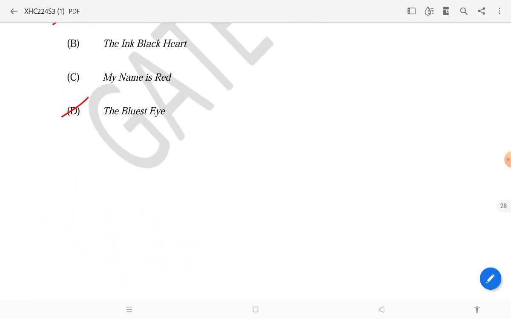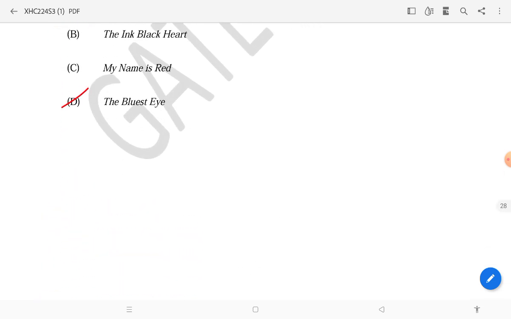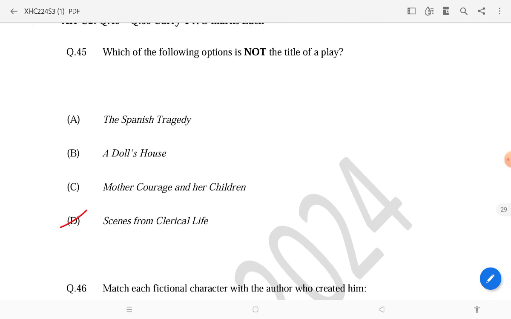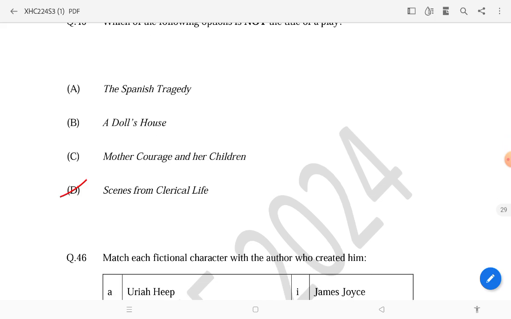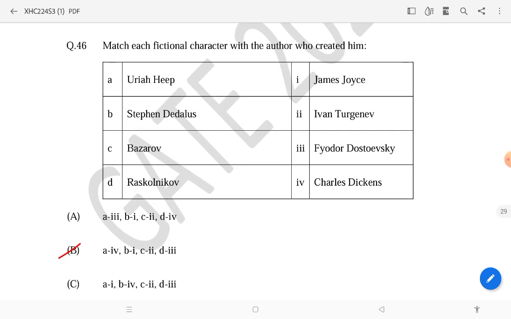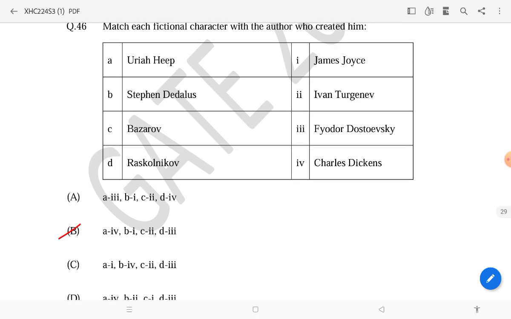So The Color Purple by Alice Walker and The Bluest Eye by Toni Morrison, right? Then which of the following options is not the title of a play? Scenes from Clerical Life. The others are The Spanish Tragedy, A Doll's House, Mother Courage and Her Children. These are all plays.